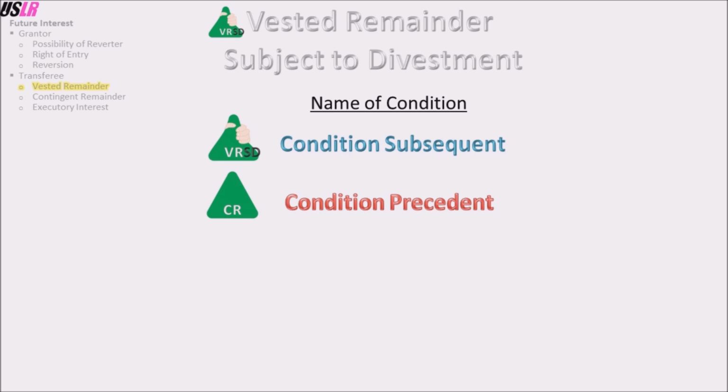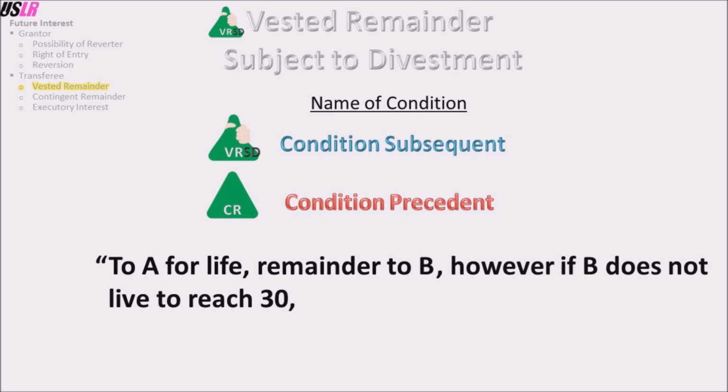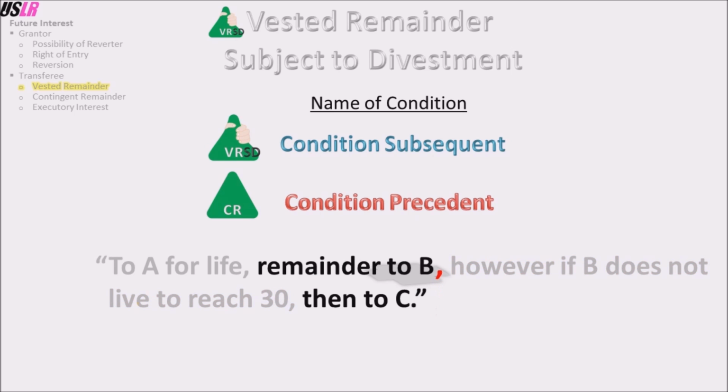For example, O conveys to A for life, remainder to B. However, if B does not live to reach 30, then to C. B is not packaged with any conditional language. There is no packaging from the front, and what looks like packaging from behind is not packaging because the comma is blocking it. Therefore, since we are dealing with a vested remainder subject to divestment, the conditional language "if B does not live to reach 30" is a condition subsequent.